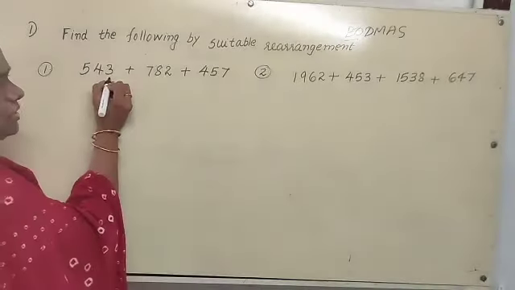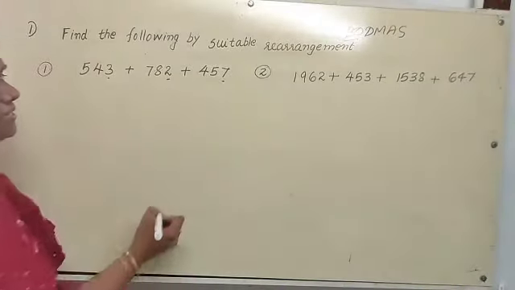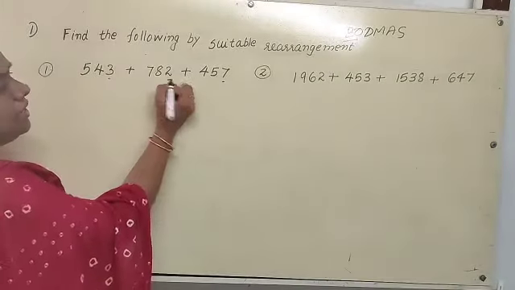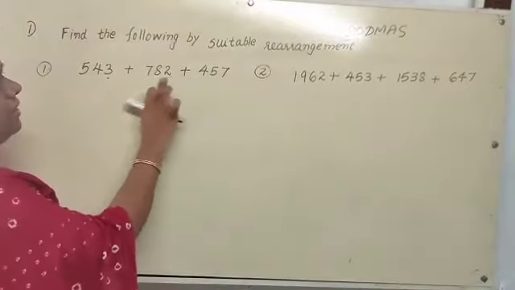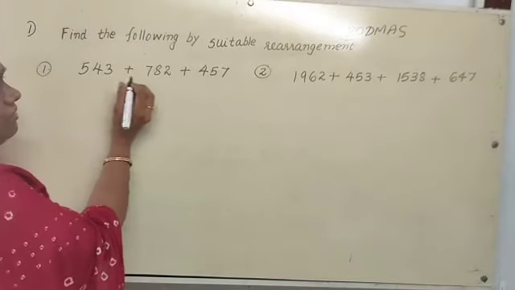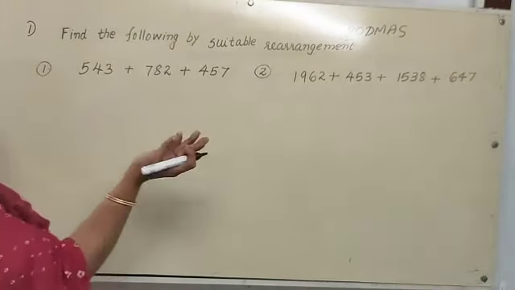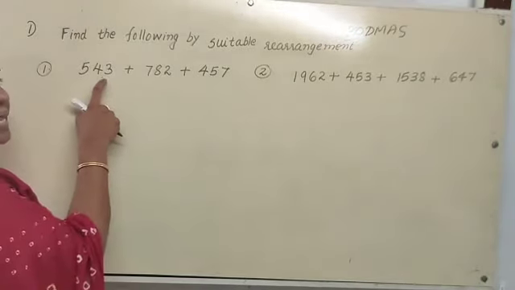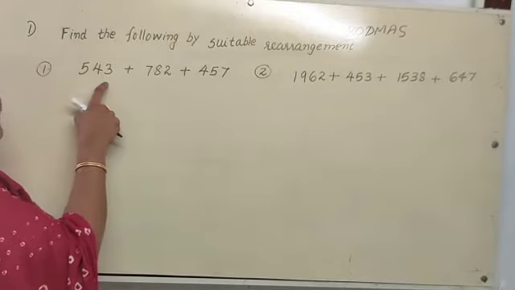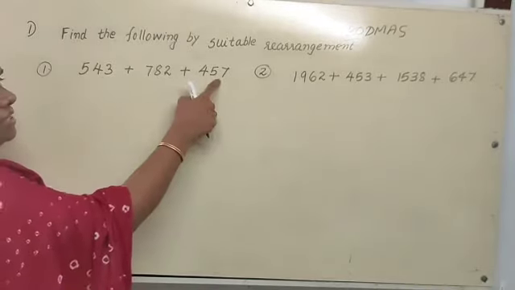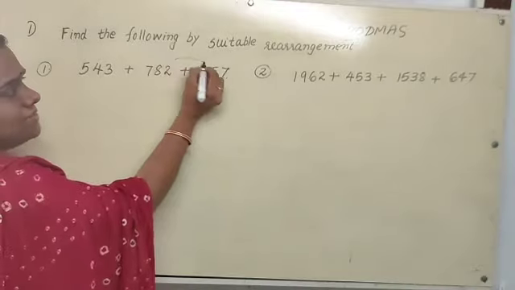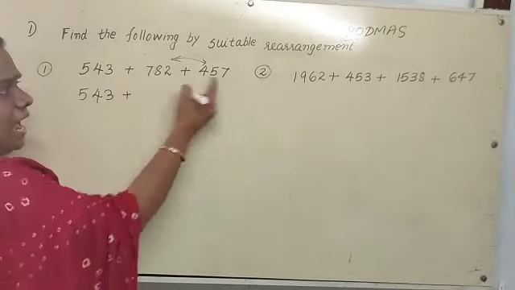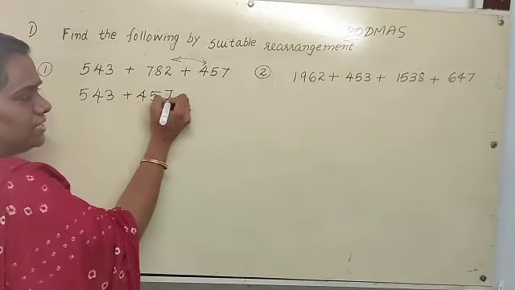How to rearrange? You should check the unit place of each one. Unit place digit you have to check. Here it is 3, here it is 2, here it is 7. Then along with 3, when you add which number, we get a 0 as unit place? To get 0, that means to get 10, that is 7. So we can exchange these two. 543 we can add with 457.